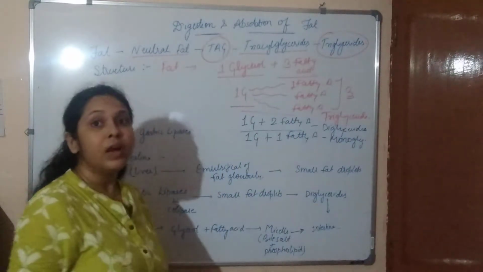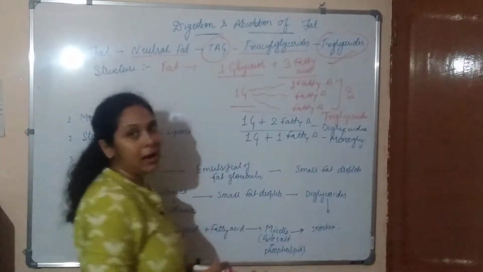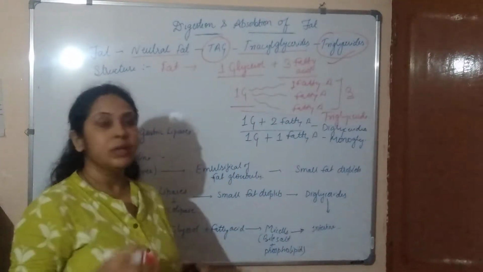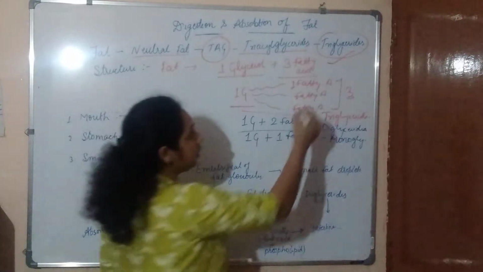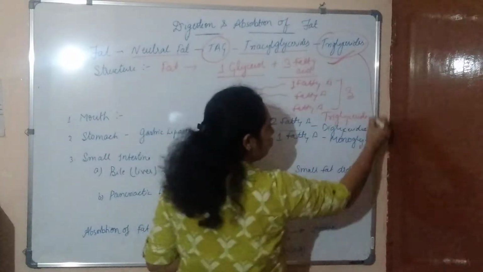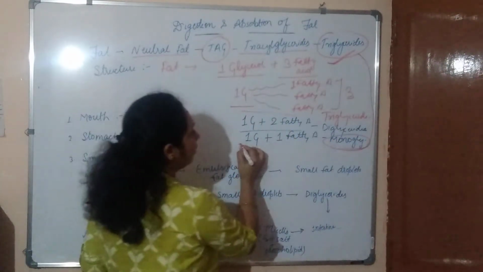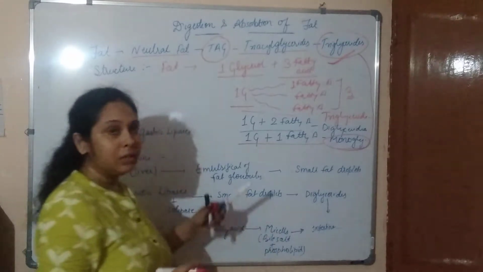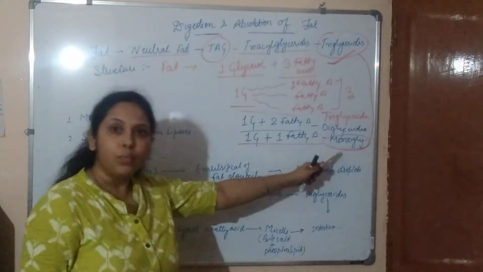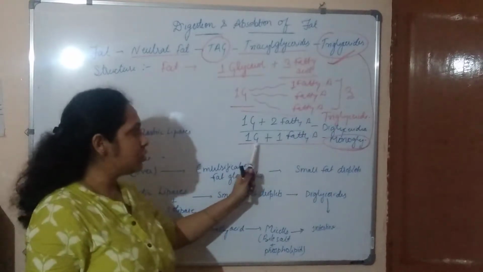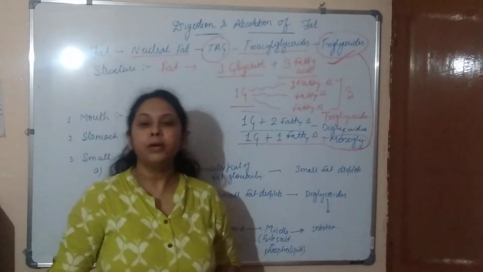So here we understood the basic structure of fat, and the main objective of digestion is to convert this triglyceride into monoglyceride. The triglyceride must be converted into monoglyceride, that is one glycerol and one fatty acid. Then it can be easily absorbed by our body.